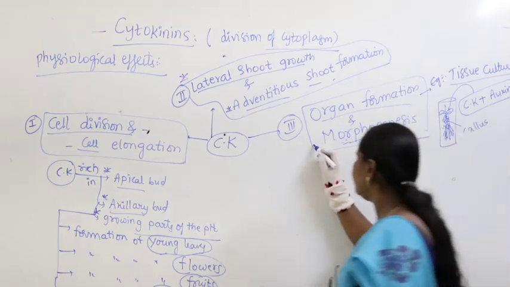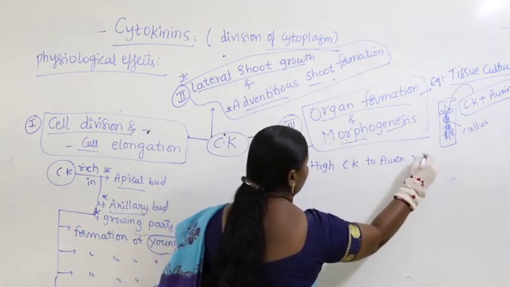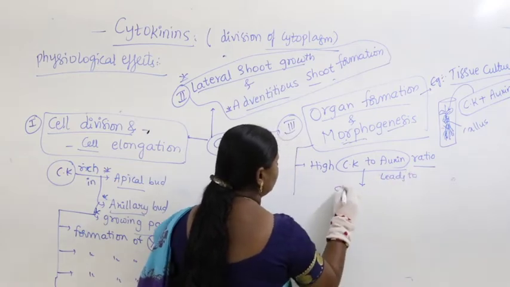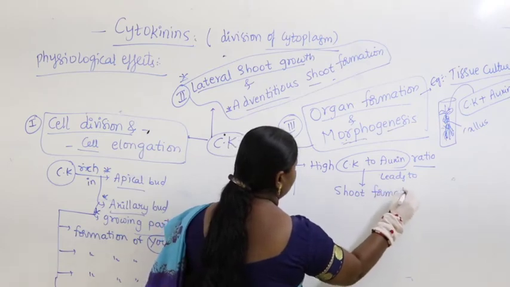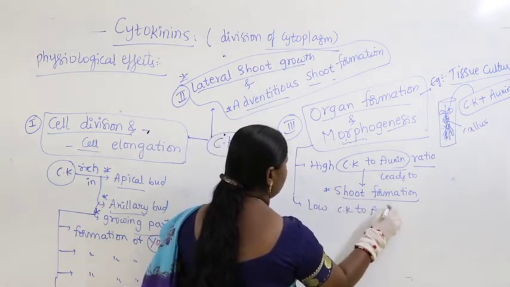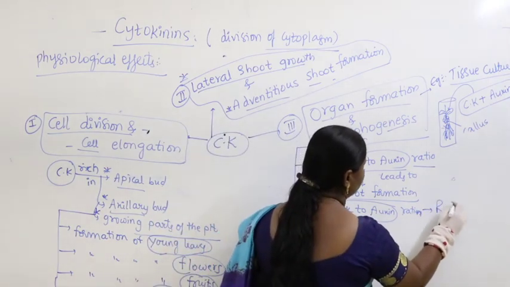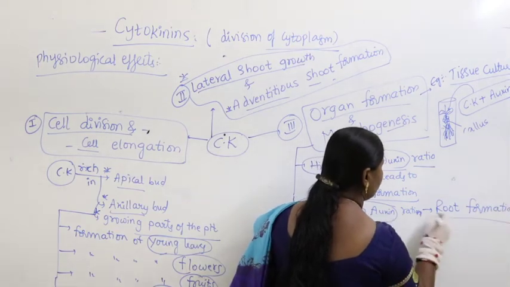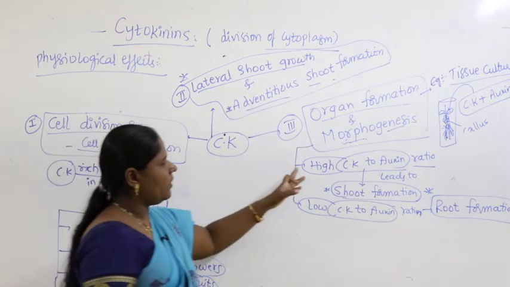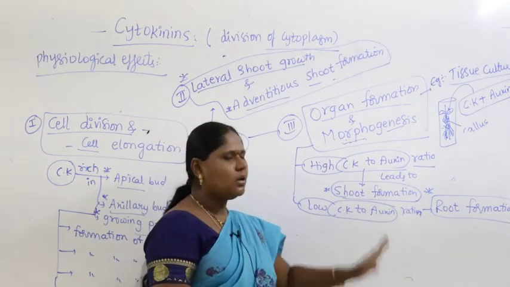So in this you can write, for example, a high cytokinin to auxin ratio leads to shoot formation, and a low cytokinin to auxin ratio leads to root formation. Let us recollect what we have discussed. Cytokinin, when added in high concentration along with auxin, leads to shoot formation, and low cytokinin added in combination with auxin leads to formation of root.